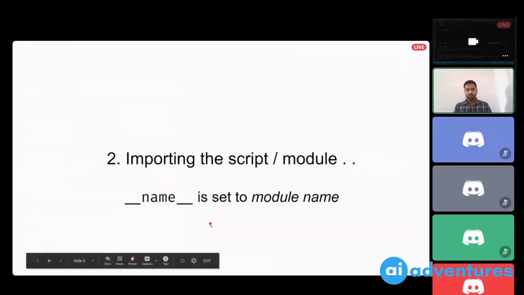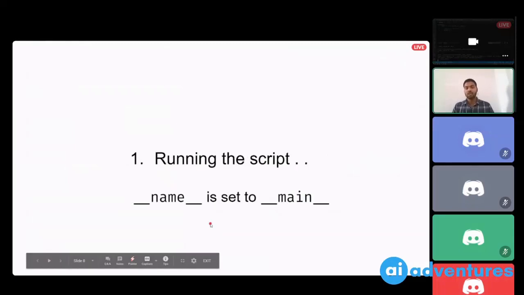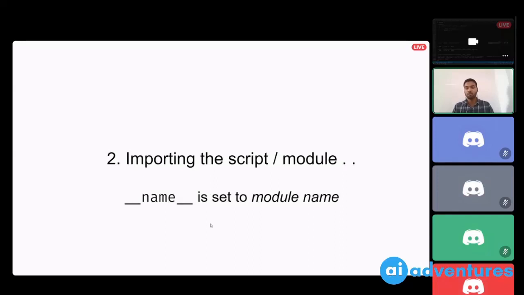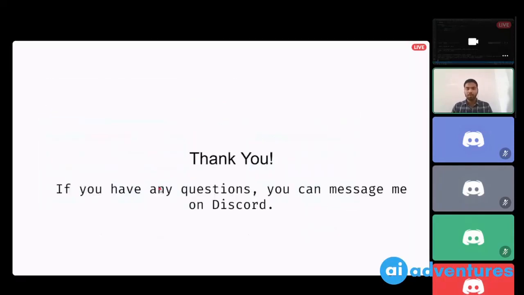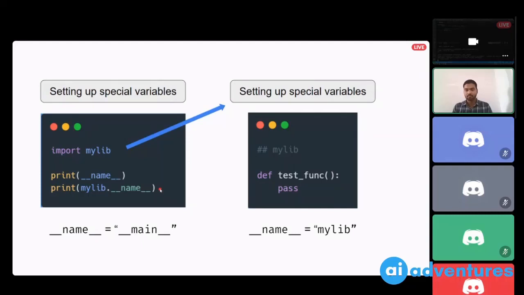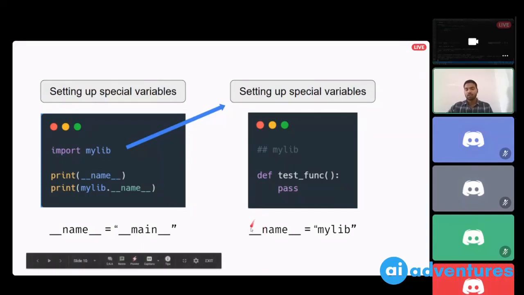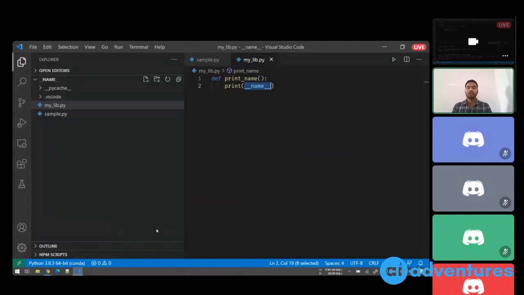This is the very simple idea: when you run the script, your __name__ is set to __main__, and when the script is imported, the __name__ variable for that script or module is set to the module name itself. The obvious question arises: why do we have this, and how can it be used in our code? I'm hoping everyone was able to understand this part. When something is imported, this is what is executed. When something is directly executed, it will be set to __main__. Let's now look at some use cases.